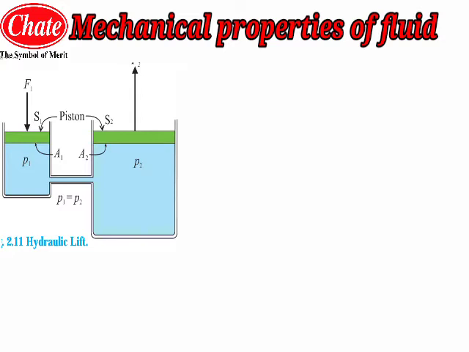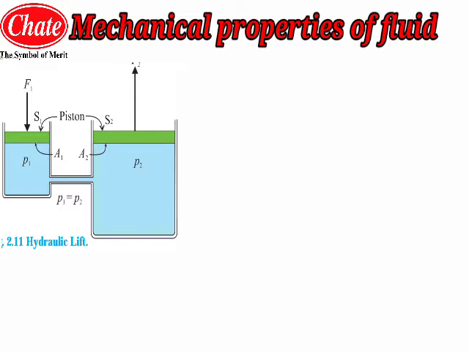As you can see in the diagram, students, the tank is containing fluid. The two tanks contain the fluid and are fitted with two pistons. S1 and S2 are the two pistons, and S1 has the smaller area. Piston S2 has a larger area than that of piston S1. As far as the area is concerned, the area A2 is larger than the area A1.